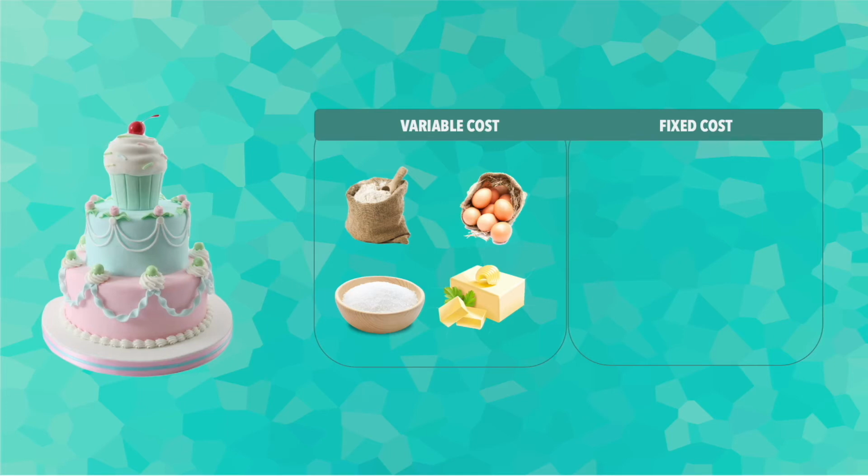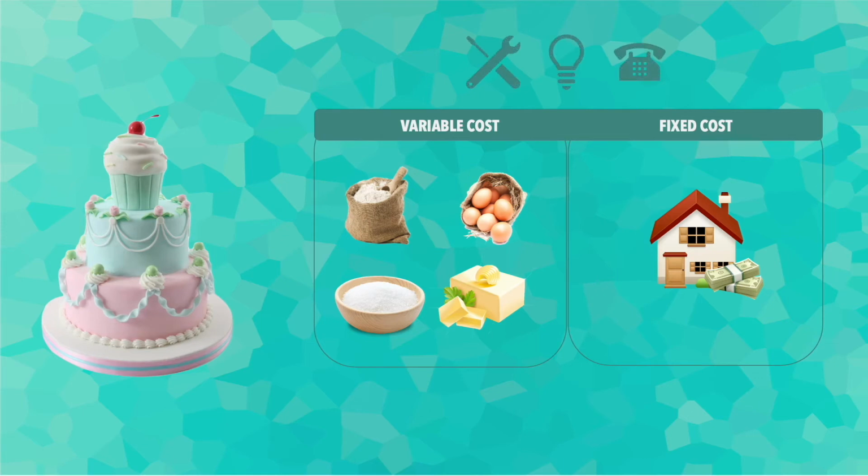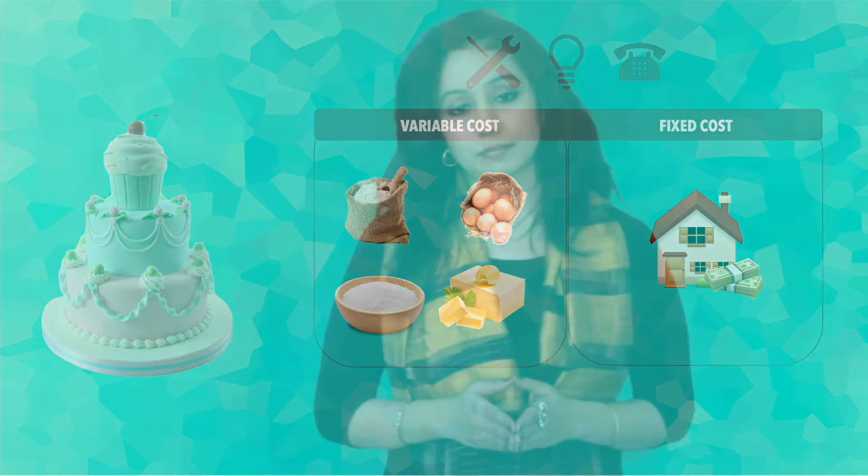A fixed cost, on the other hand, is incurred irrespective of the business volume, like rent for office or factory. Expenses that aren't clearly classifiable, like repairs, electricity, telephone bills, could be allocated proportionately between fixed and variable depending upon the type of your business.